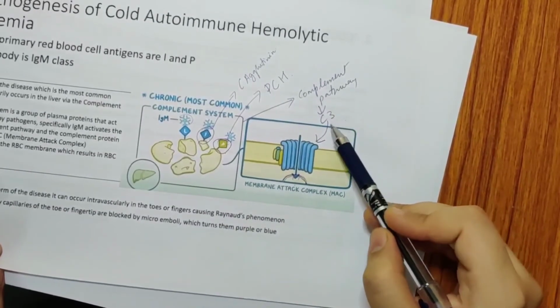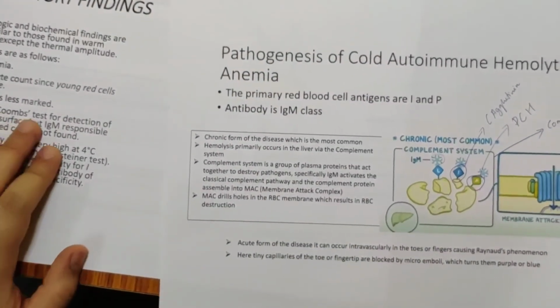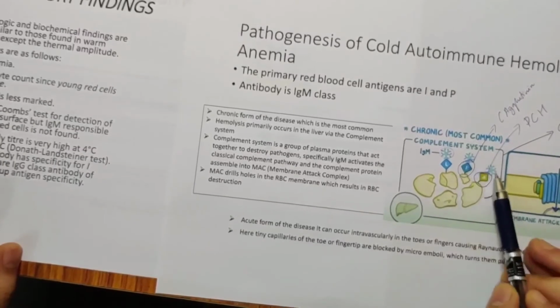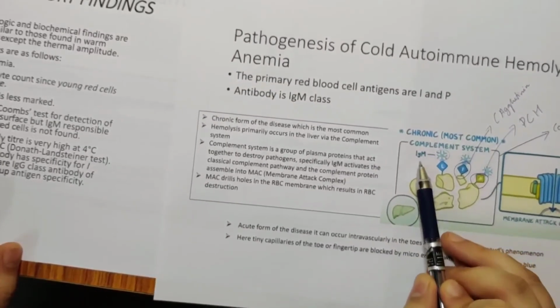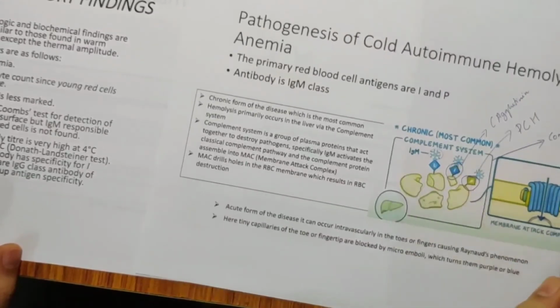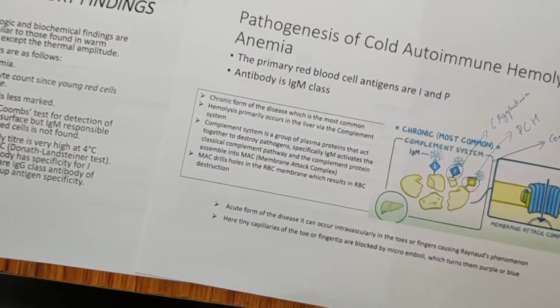Okay, now if you do a positive direct Coombs test, you will see the C3 that is on the RBC surfaces, but the IgM that is responsible for this to occur might not be found. So we can see a lot of C3, but IgM we might not find that much. Okay, the cold antibody titer is very high at 4 degrees Celsius and very low at 37 degrees Celsius.